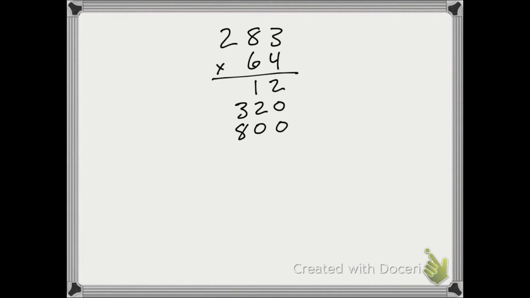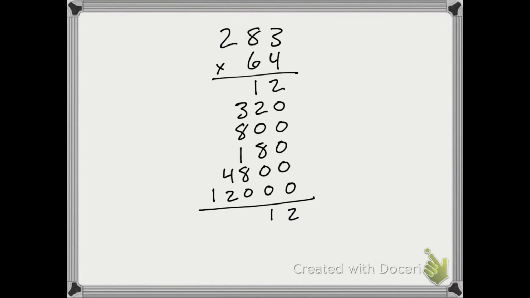So 60 times 3 is 180. 60 times 80, which is 4,800. And finally, 60 times 200. 6 times 200 is 1,200, so 60 times 200 is 12,000. And when we add those up, we end up with 18,112.